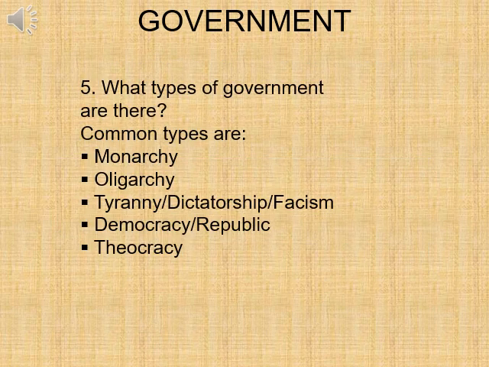And lastly, what types of governments are there? Well, there's many different forms of governments. We'll cover a few of the more common types of governments, and those are monarchies, an oligarchy system, tyrannical or dictatorships, sometimes called fascist states, and a democracy and representative republic. And the last one we'll talk about is a theocracy.